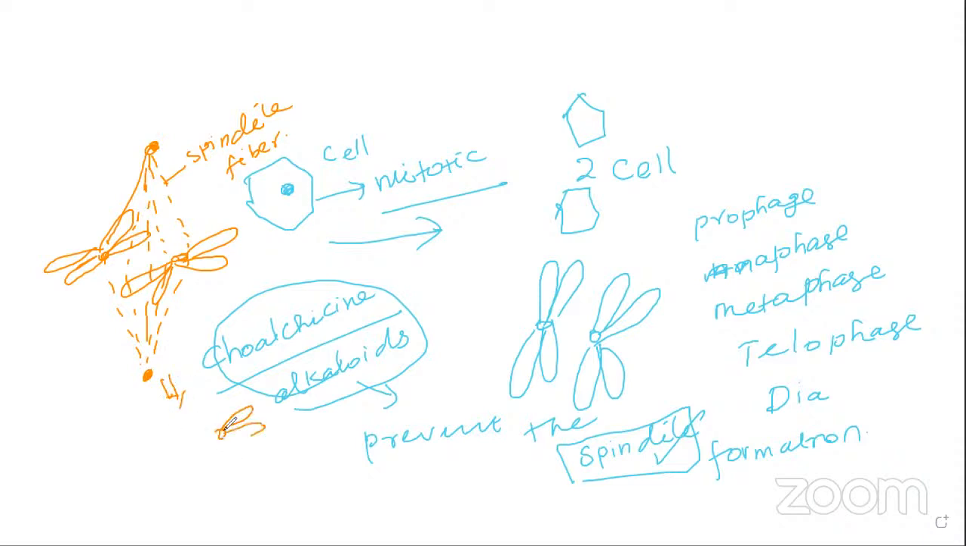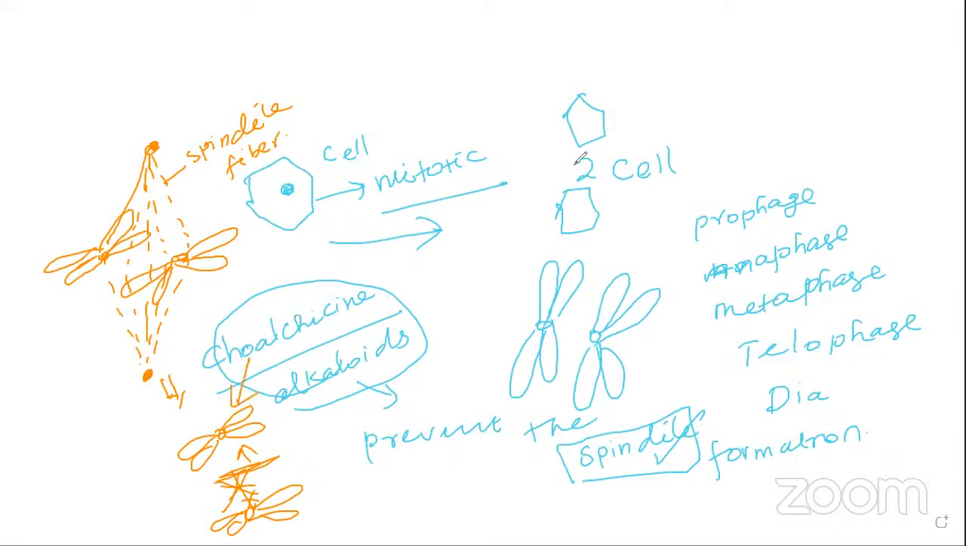Okay, they can migrate towards the pole, isn't it? So they can migrate towards the opposite pole. They can migrate like this, from the center, the metaphase, to here. During this, the interconnection with the spindle fibers can be prevented by the colchicine alkaloids.